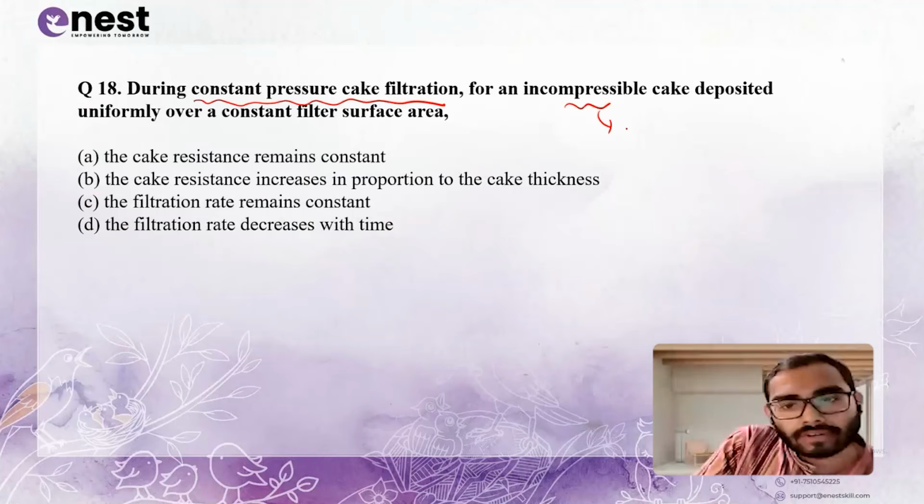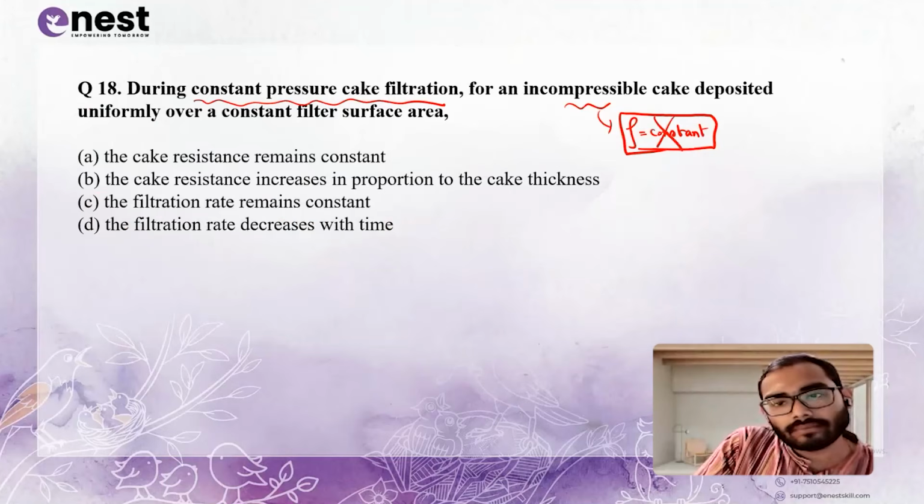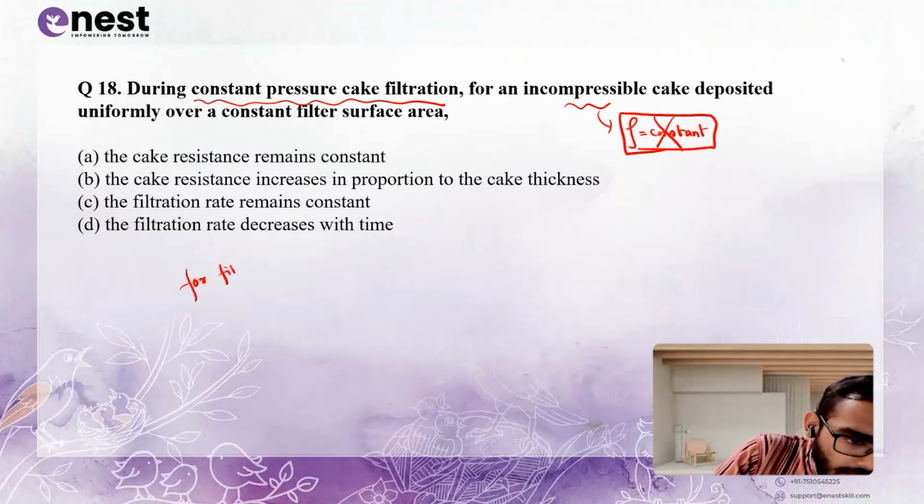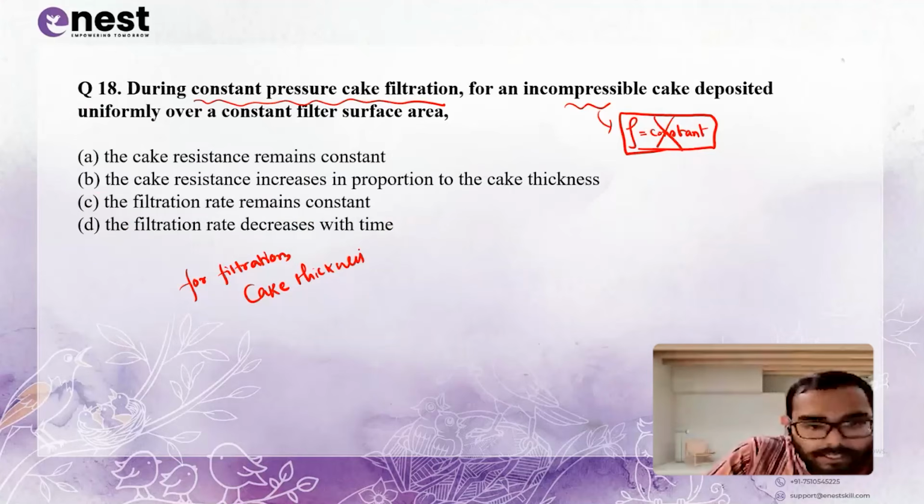Incompressible cake means throughout the filtration process, the density of the cake is constant. So density has no role. Deposited uniformly over a constant filter surface area. What you have to remember is that when filtration proceeds, on what will the cake thickness depend? It increases the resistance.